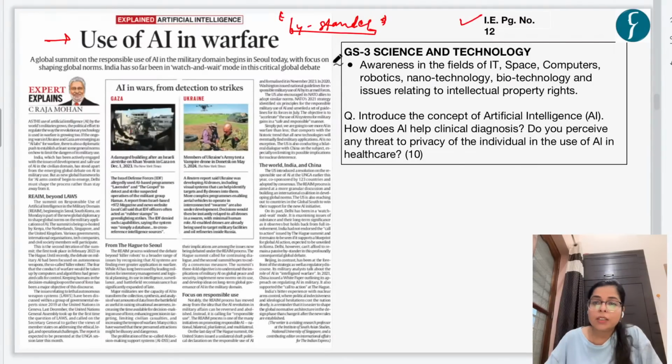Now, this news article is important for our GS Paper 3 Science and Technology, under the syllabus head, awareness in the field of IT, space, computers, robotics, nanotech, among others, right? So, it is regarding new emerging technology, especially in the field of IT. If you see this topic, artificial intelligence, last year only, in 2023, we found a question that introduced the concept of AI and asked what the applications of AI are in the health sector particularly. So in future we can expect such a question on what can be the use of AI in different sectors.